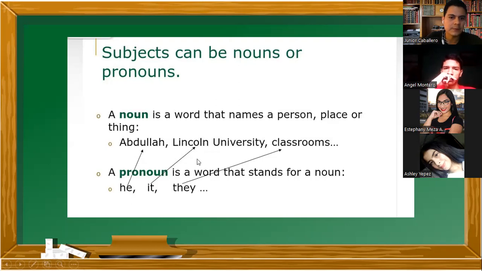For example, countries, places, names as well. We can also have a pronoun, the pronouns that you already know: I, you, he, she, it, we, they, singular, plural, first person, second person, third person, and so on. Those kinds of subjects can be found in a sentence.